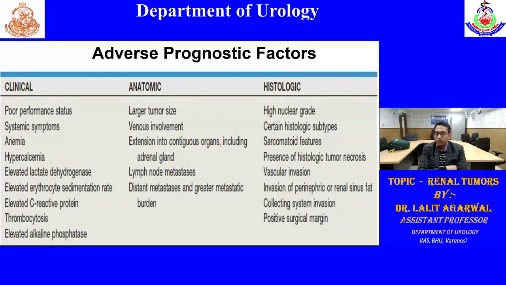What are the histological factors that have poor prognosis? High nuclear grade, Fuhrman grading. Certain histological subtypes like medullary or collecting duct have poor prognosis. Sarcomatoid features, tumor necrosis on the specimen, vascular involvement, IVC involvement, perinephric or renal sinus fat involvement, collecting system involvement, positive surgical margin. These are poor prognostic factors. If we ask what is the most important prognostic factor in RCC, that is staging.